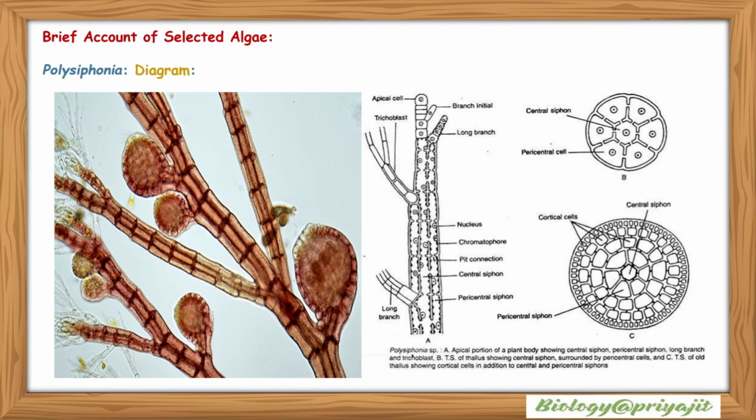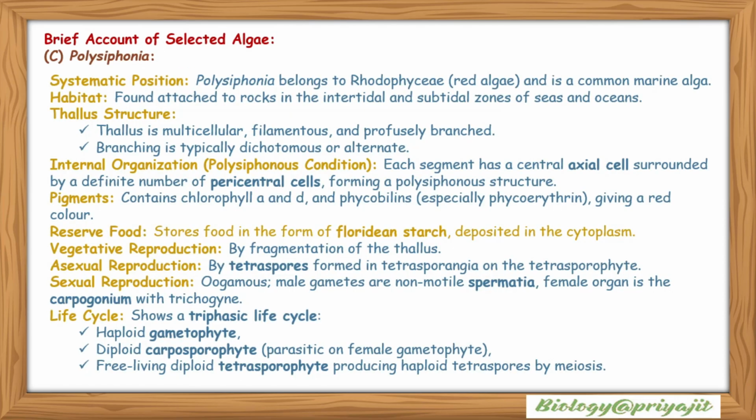zygospore. Brief account of selected algae: Polysiphonia. This diagram shows the apical portion of a plant body, showing the central siphon, pericentral siphon, etc. Systematic position: Polysiphonia belongs to Rhodophyceae, the red algae, as the image shows in red color, and it is a common marine alga. They are found attached to rocks in the intertidal and subtidal zones of various seas and oceans.